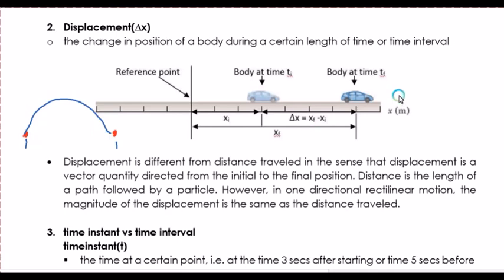So for example, we have a lot of vectors. I consider we have this one, this one, this one, this one, and this one. Our distance will be from our initial point to our final point, and this should be whatever path it actually traveled. That is distance. However, our displacement is from the initial to our final. So displacement is just that, while distance is the full path. That is the difference between displacement and distance.